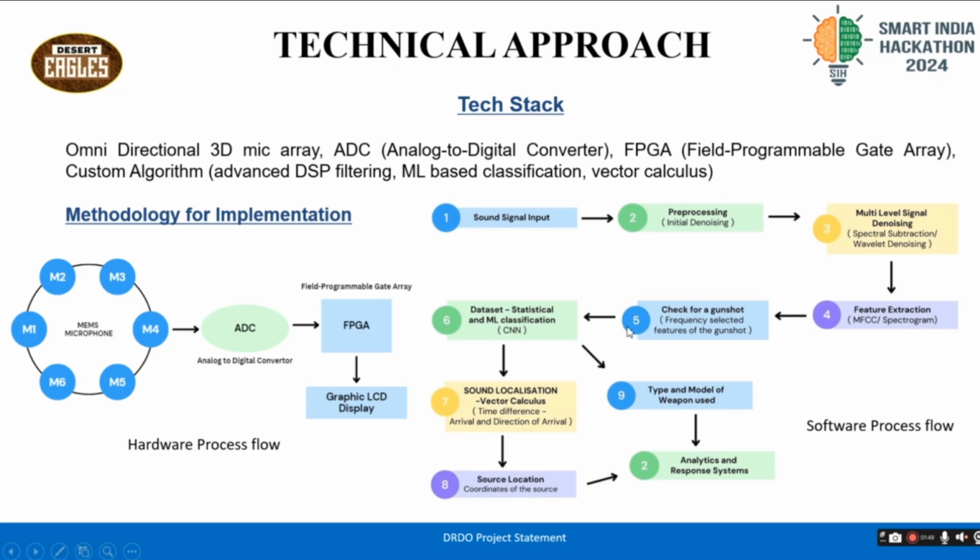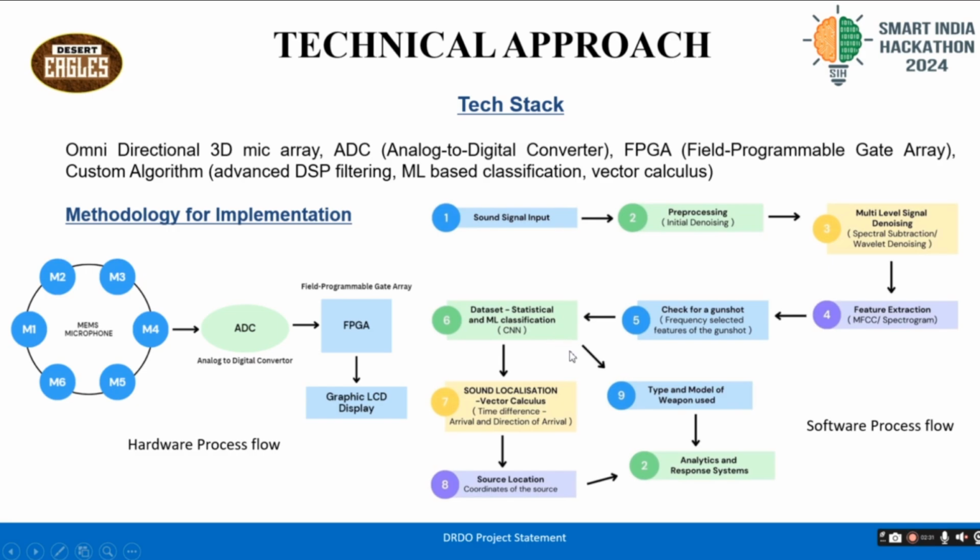The software process flow is very simple. We have two main parts, the classification and the localization parts. When we get the sound signal input, we pre-process it and denoise it, and then move into a multi-level denoising algorithm, which uses frequency filters such as ABFF. Then we extract the features of the sound signal using a Mel frequency cepstral coefficient approach to create a spectrogram. This spectrogram, or an image-based graphical representation, is fed into a convolutional neural network or CNN, a pre-trained model, which will check whether the visual components of the spectrogram resemble a gunshot.